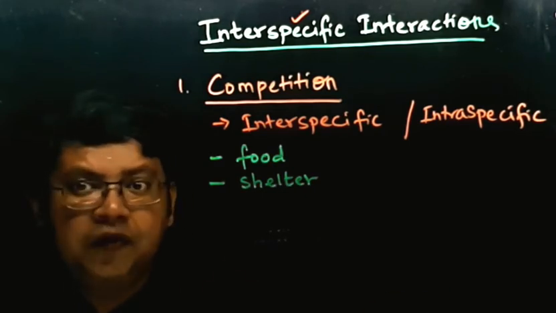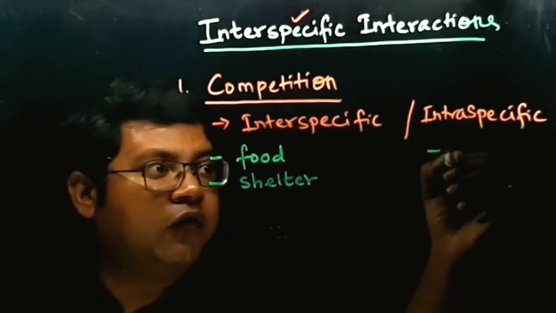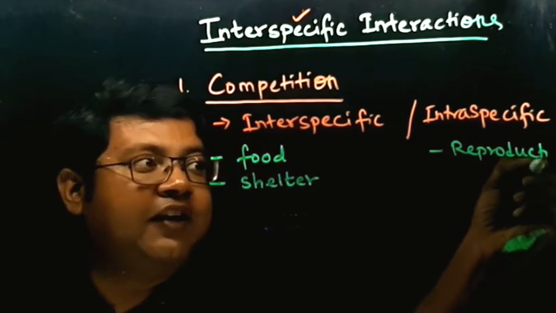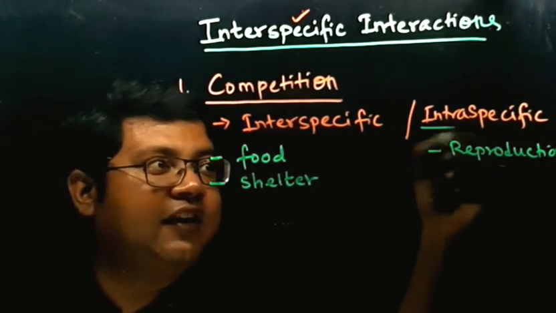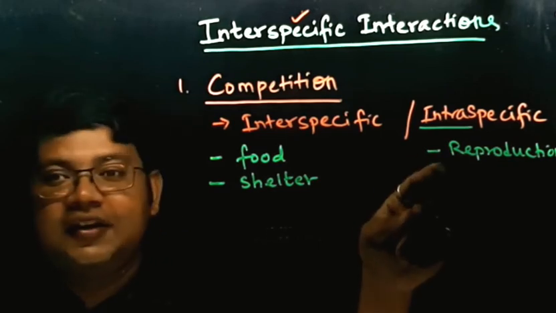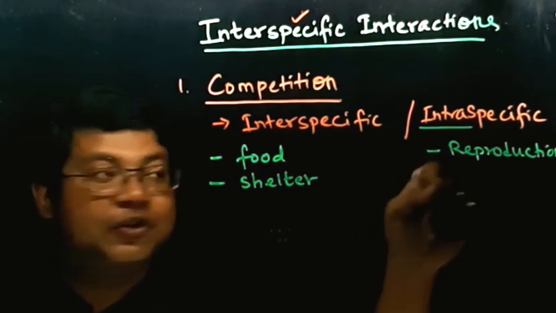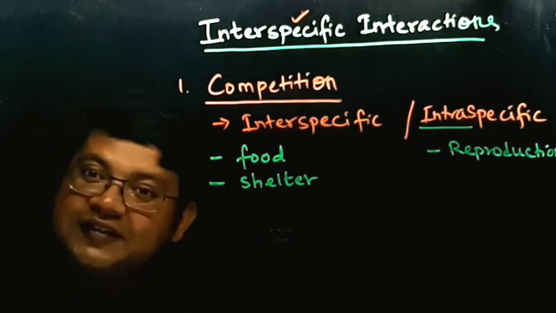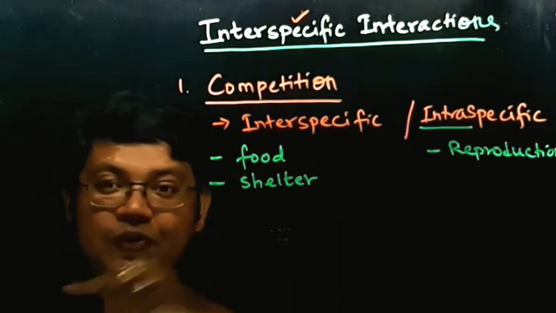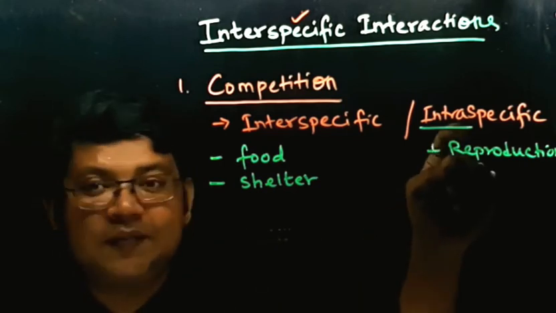Competition can be for, so I'll write it over here, reproduction. Why have I written it under intraspecific? Because mostly competition for reproduction occurs between the members of the same species. Members of different species cannot reproduce with each other, but members of the same species can.